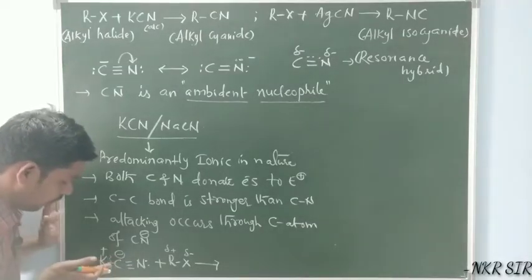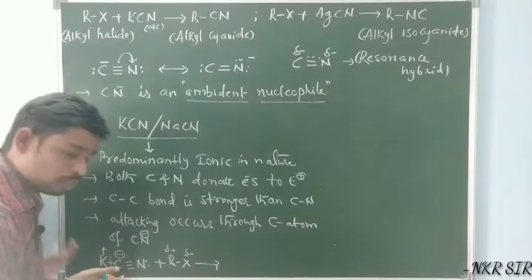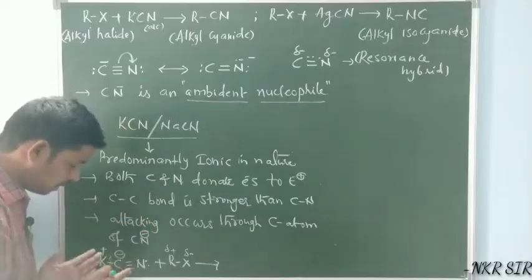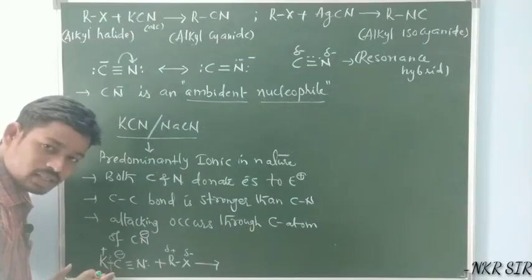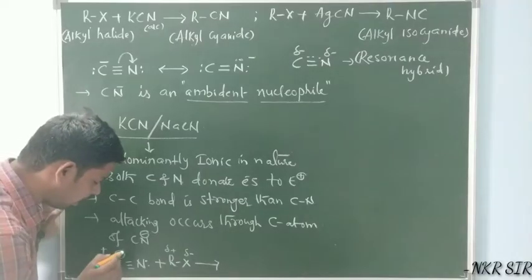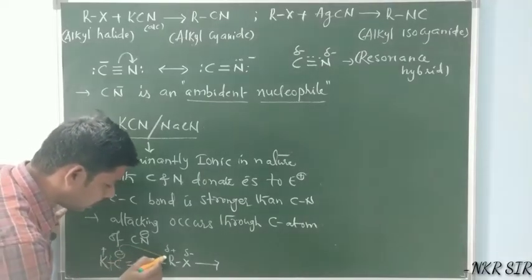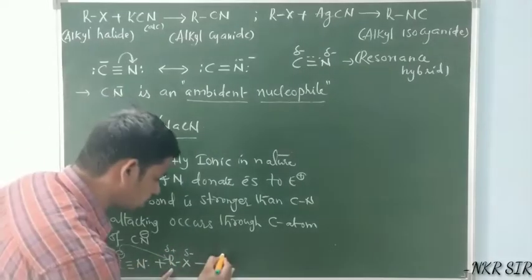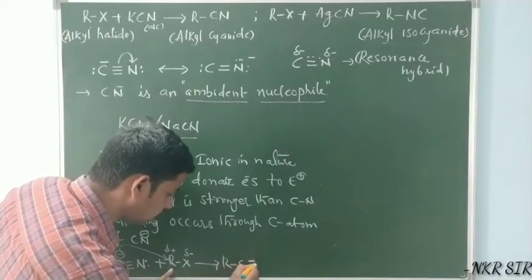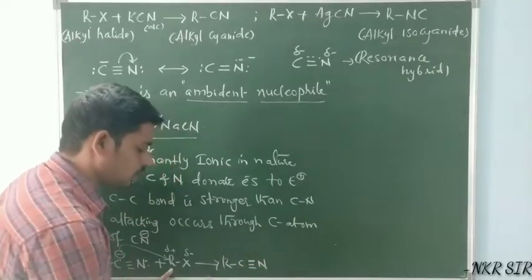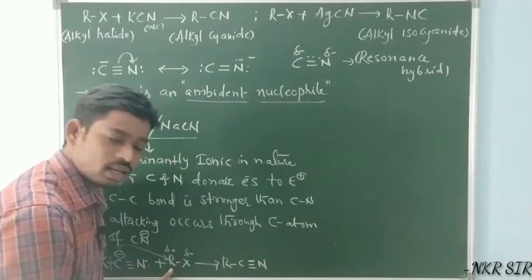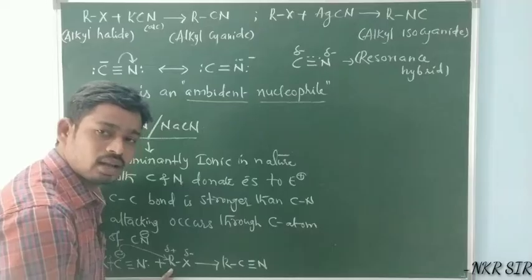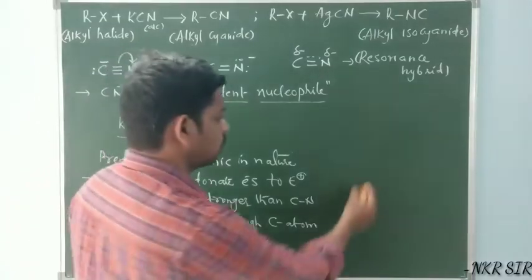See, KCN is predominantly ionic in nature, it undergoes cleavage like this so that the cyanide minus ion is formed. The carbon of the cyanide ion attacks the electrophile in this way, so that we get R-C triple bond N. This is a cyanide. Is it clear?